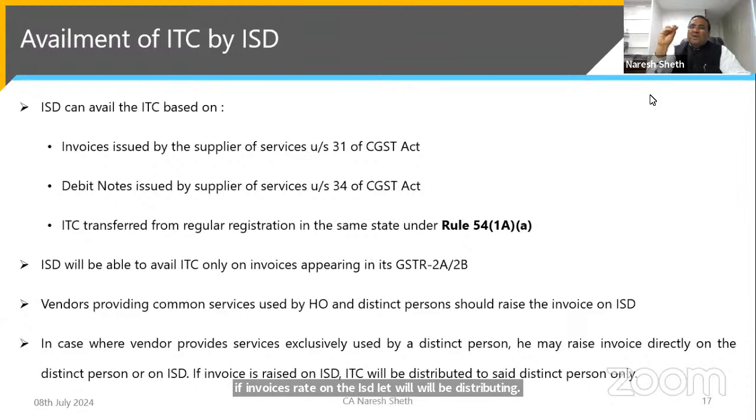For example, some works contractor in Mumbai had done work for the Goa factory and he chooses to raise the invoice on the HO. So it is specifically for the Goa factory. So this ISD credit has to be distributed only to the Goa factory. It cannot be distributed across all other branches or all other distinct persons.